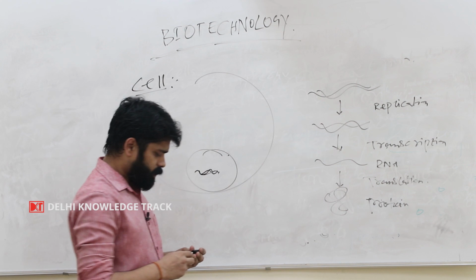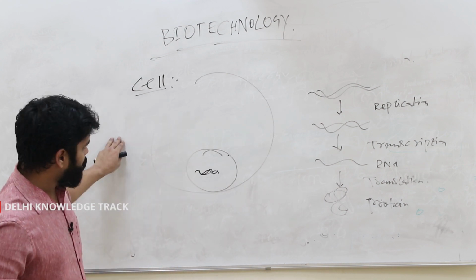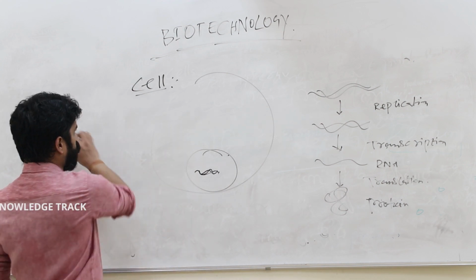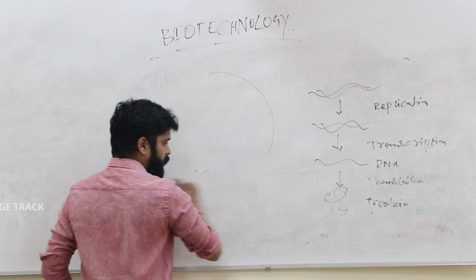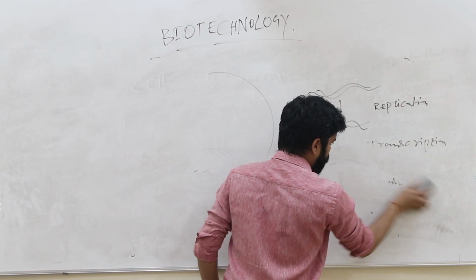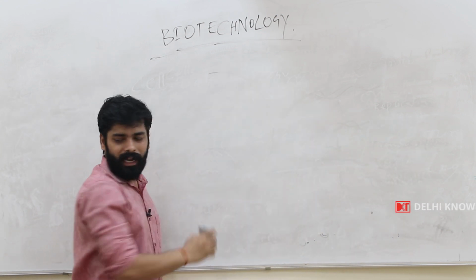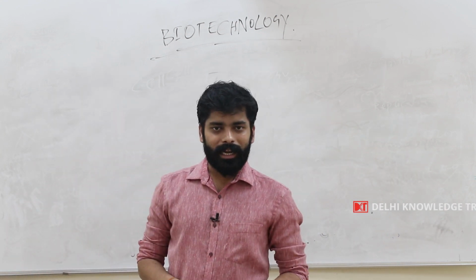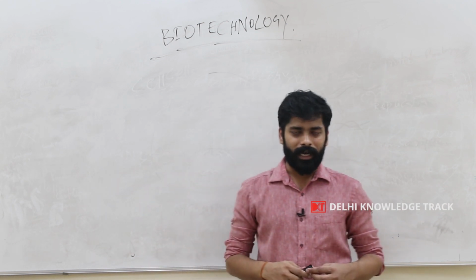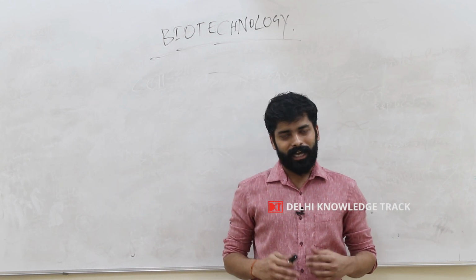So now we have an idea about the cell as well as the central dogma of molecular biology. Now we will discuss biotechnology in great detail. We have all seen someone, a relative, in the family or in our society, with a diabetic condition.